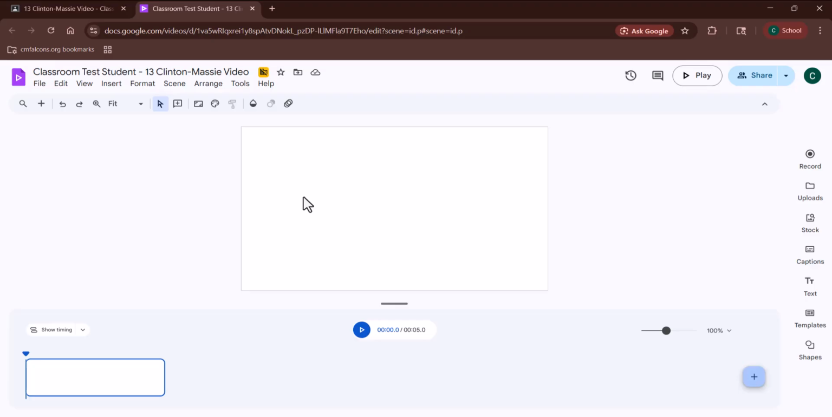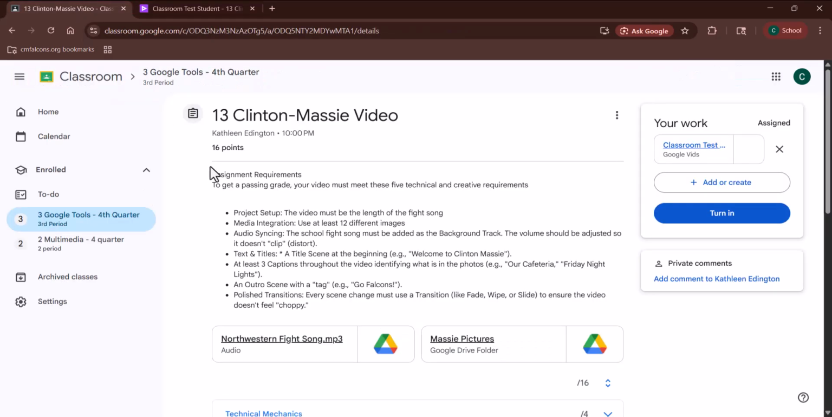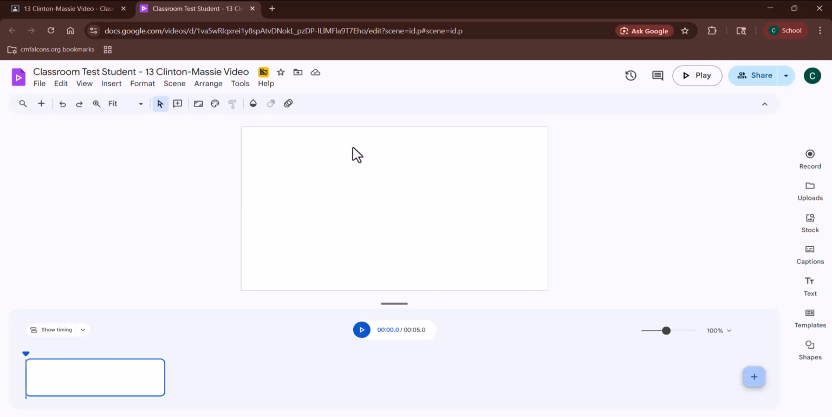So we've got a blank canvas here. We used a little bit of this in our last project. Let's start. We need our title. Project setup: the video must be the length of the fight song. Okay, music integration, audio singing, text and titles. The title scene at the beginning: welcome to Clinton-Massie. So we can start with that.